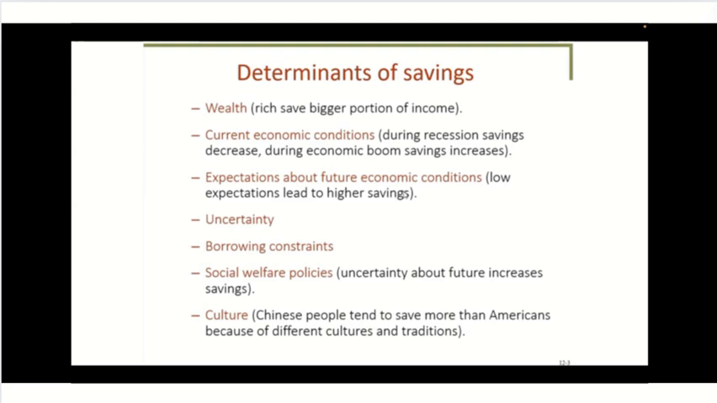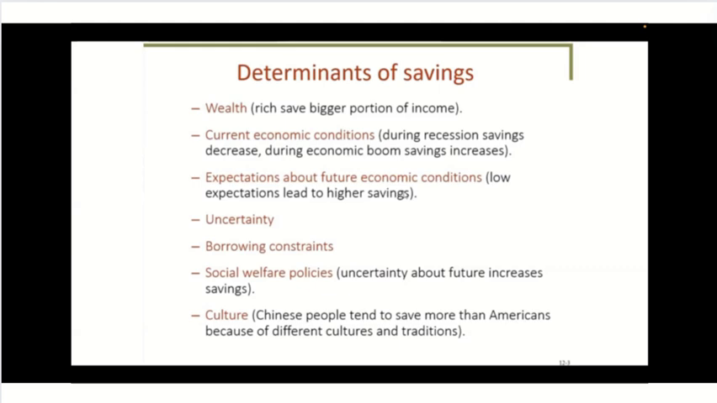Then we have expectations of future economic conditions. If a recession is expected, people will save more now in preparation. Next, we have uncertainty. With increased uncertainty about the future, people are more inclined to save as a precaution.